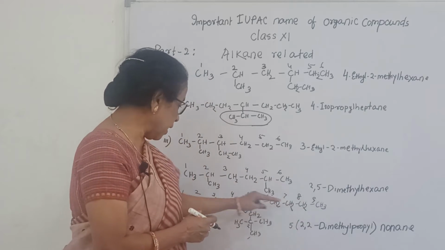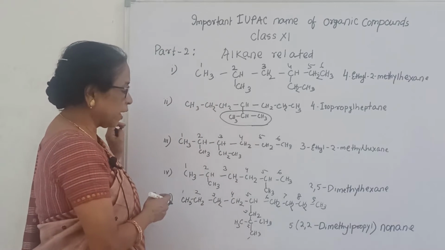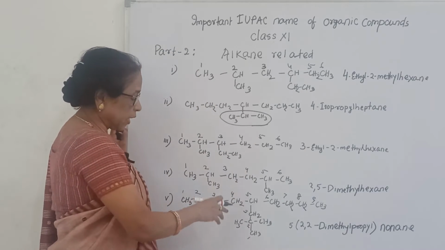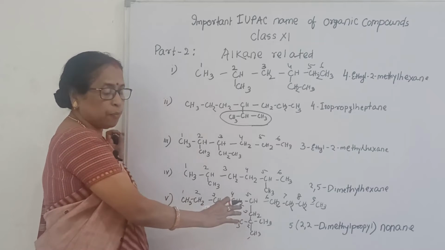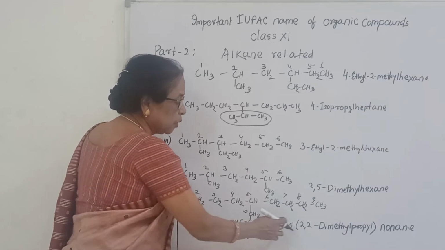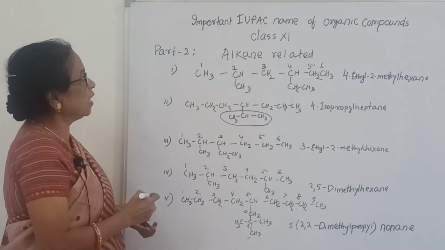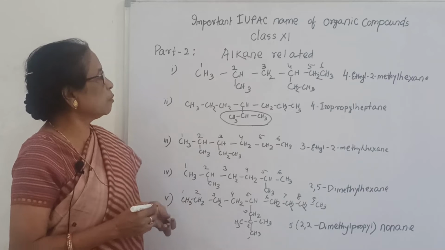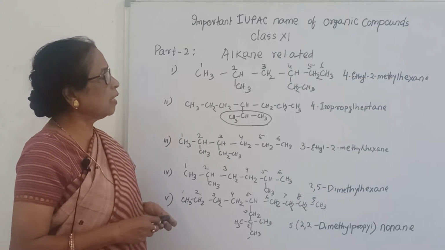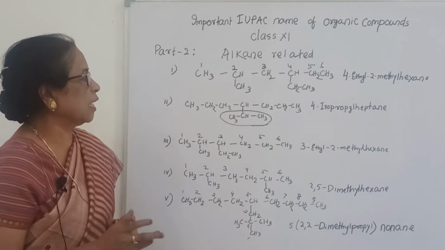2,2-dimethyl propyl. What is the main structure? Main long chain name. So again 5 in bracket, because this is the complex one. So in bracket, in 2 position 2 methyl group, 2,2-dimethyl propyl nonane. Again see here first one 2 position methyl, 4 position ethyl. Ethyl comes first. So this is the structure 4 ethyl 2 methyl hexane.